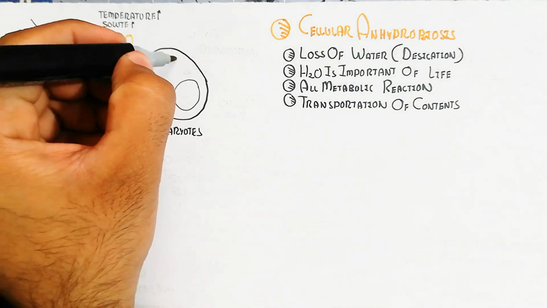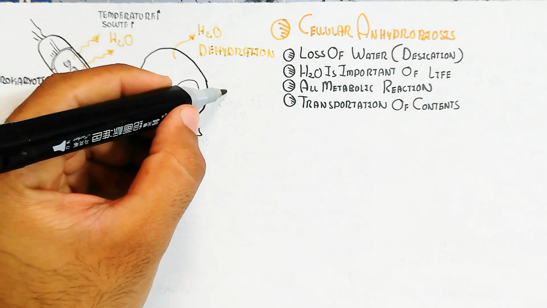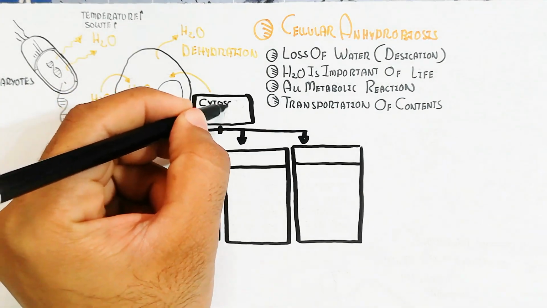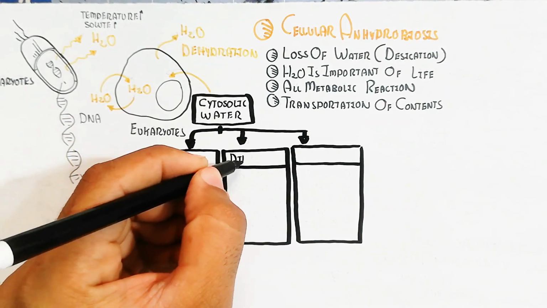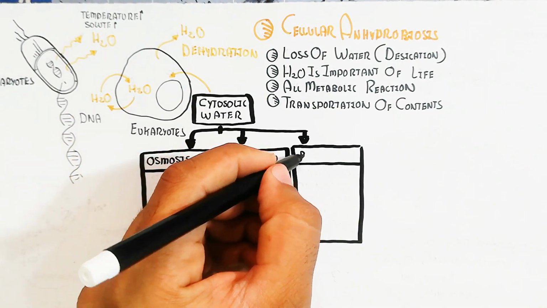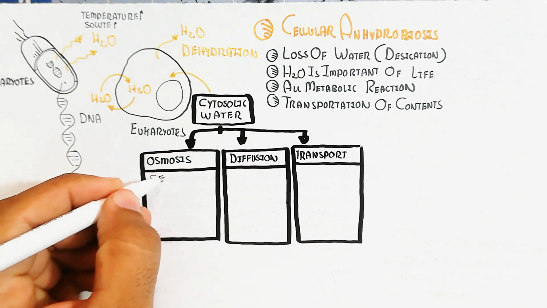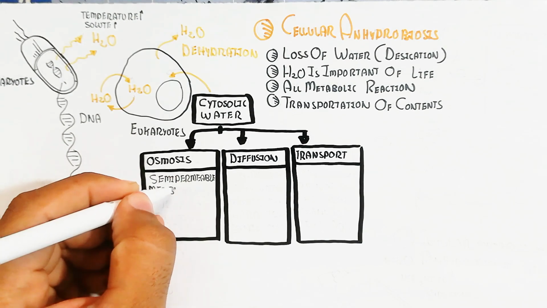While in eukaryotes, like humans, the loss of water, the exchange of water, and the balance of water are very important. But high temperature and fasting with restriction of water will lead to dehydration, due to respiration, perspiration, and sweating, and the cytosolic water will be deficient inside the cell due to osmosis.